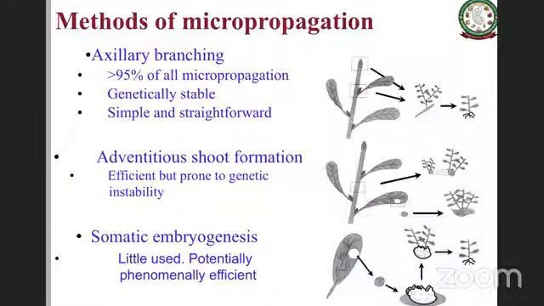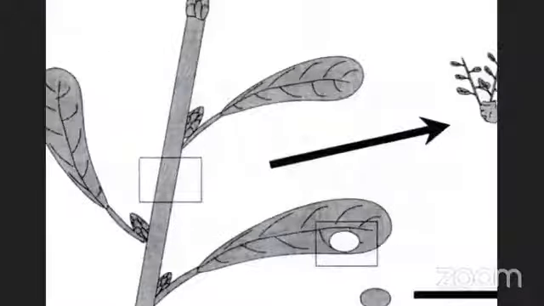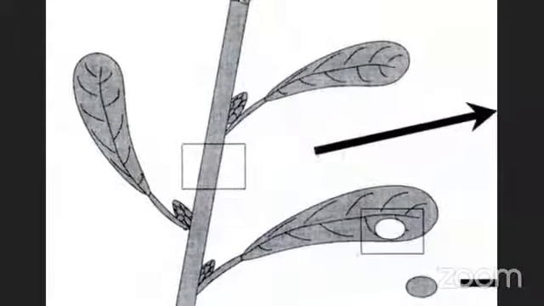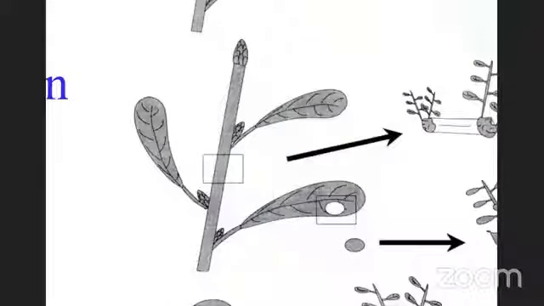This is efficient but prone to genetic instability, because this particular tissue has formed with repeated cell division from the embryo. As we already discussed, every time a cell divides, 10⁻⁶ is the rate of mutation for one gene.